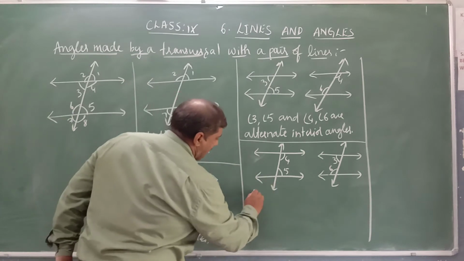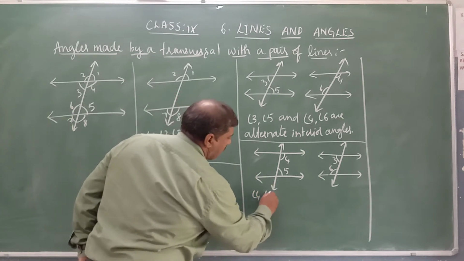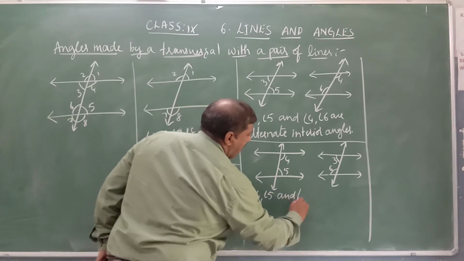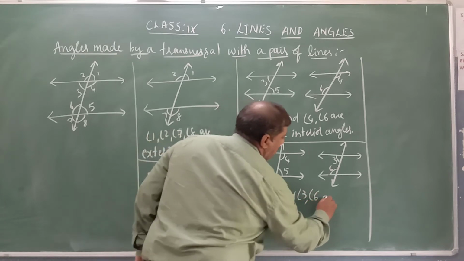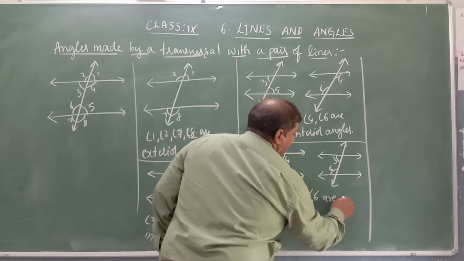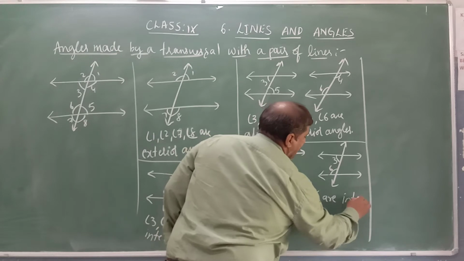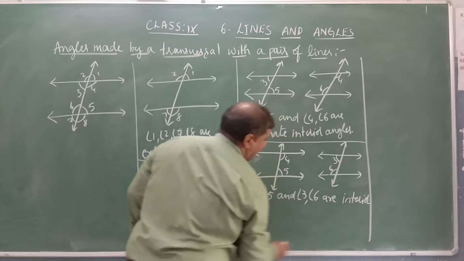So we call angle 4, angle 5 and angle 3, angle 6 interior angles on the same side of the transversal.